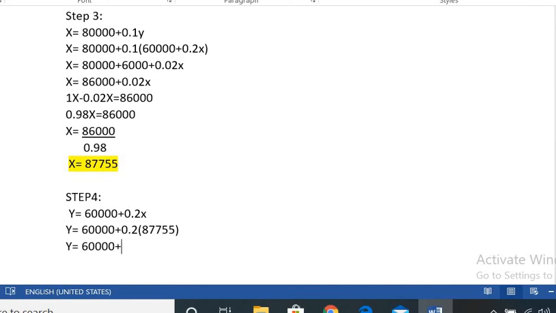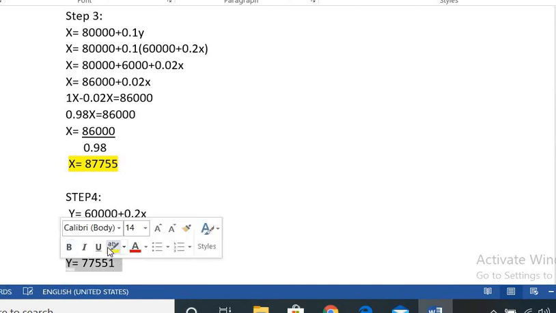Then it comes to 17,551. So the total value of y is equal to 77,551.